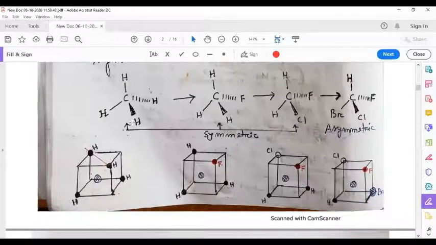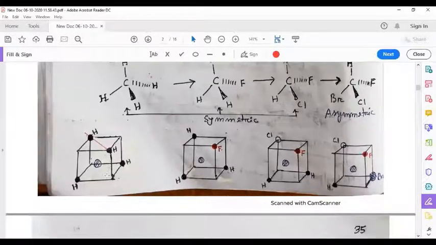There is no imaginary axis of symmetry. And this explanation can be represented by using cubes as shown here. These three black balls are hydrogens, and this is a carbon at the middle of the cube.